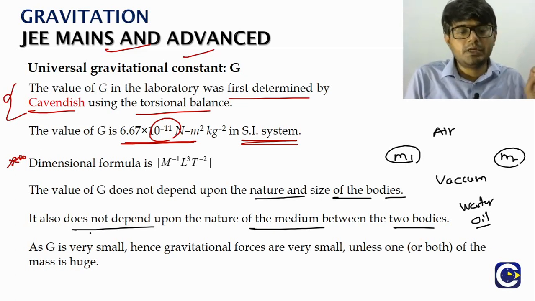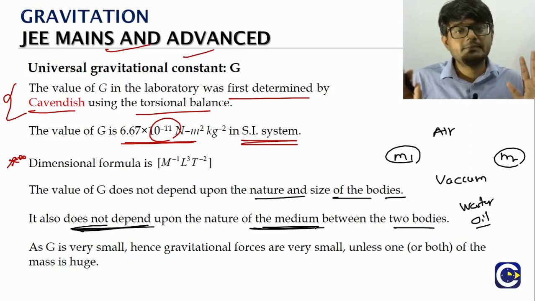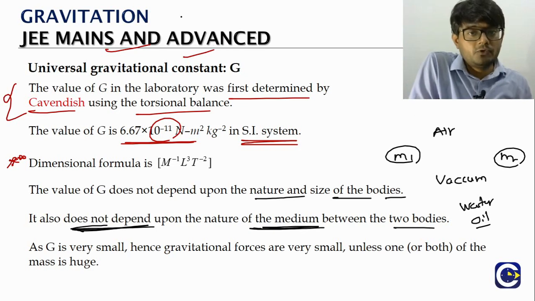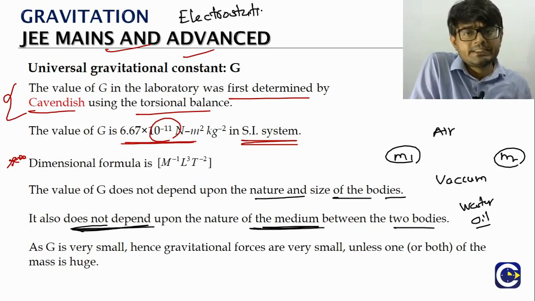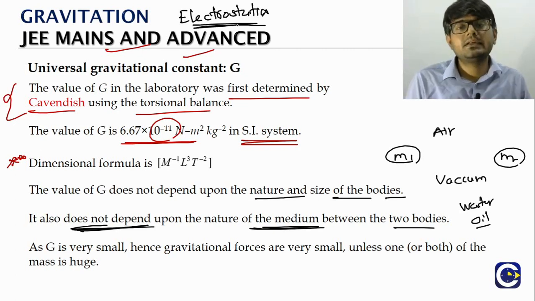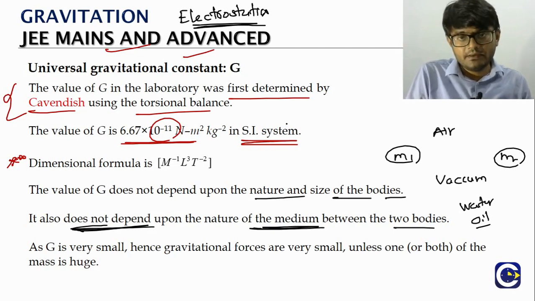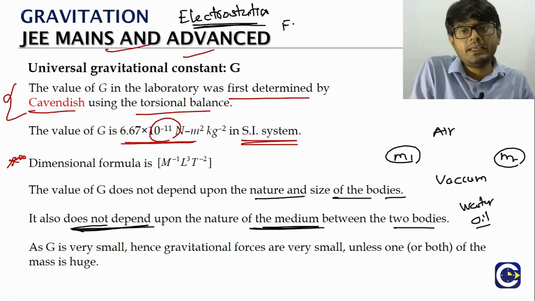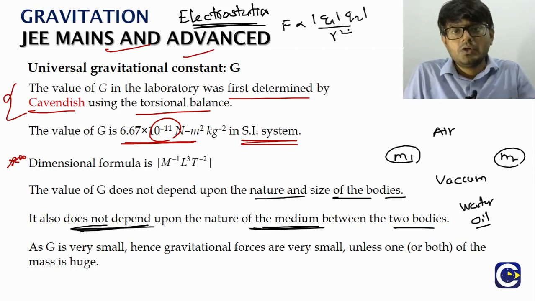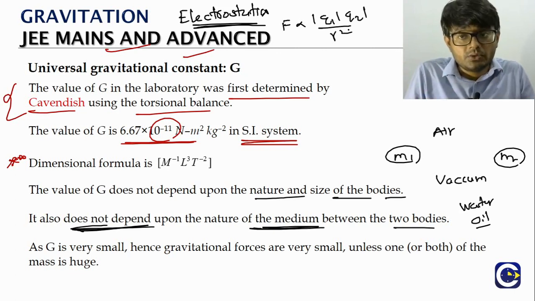Why we are particularly talking about the medium is because of the electrostatic force. Why I am mentioning these things here is that when we go to electrostatics, we will be able to recall them. The formula is almost similar. There, the force between two charged particles is proportional to the product of charge magnitudes divided by r square.